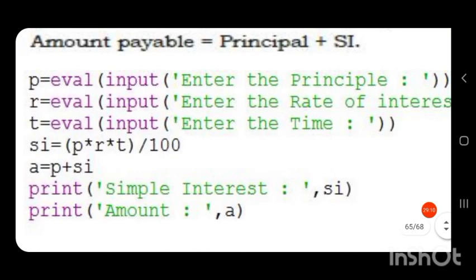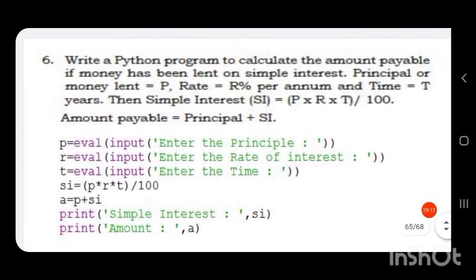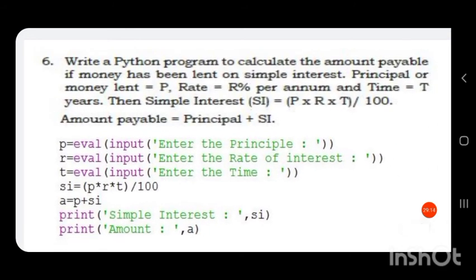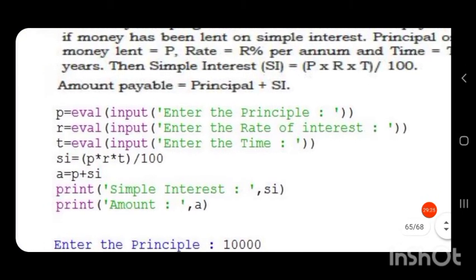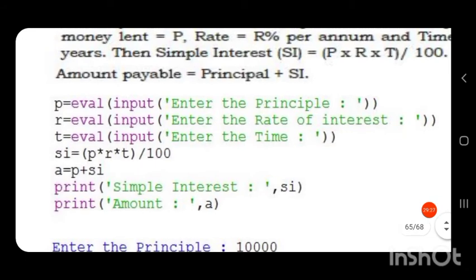Now we can calculate the amount payable. In the question it is given that amount payable is equal to principal plus simple interest. So amount is equal to P plus SI.